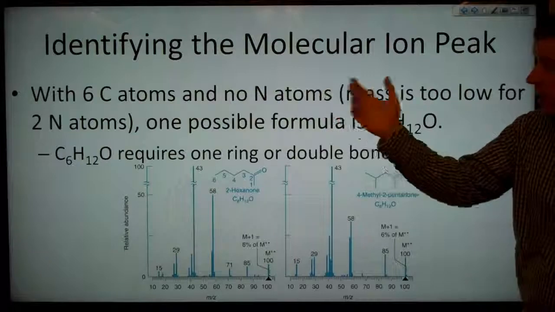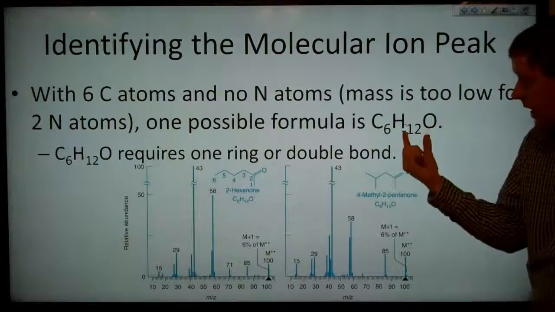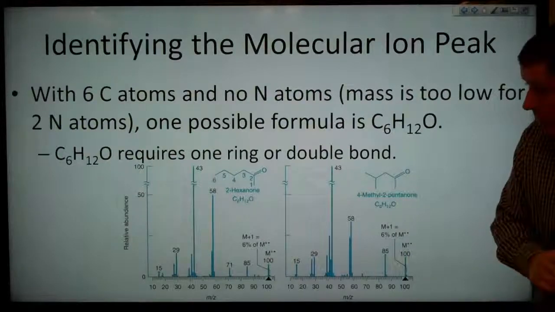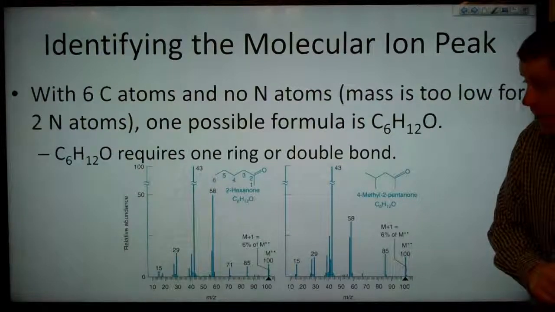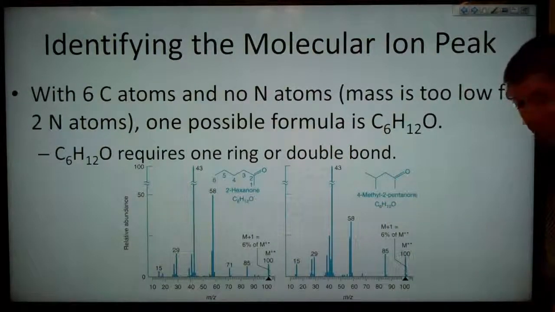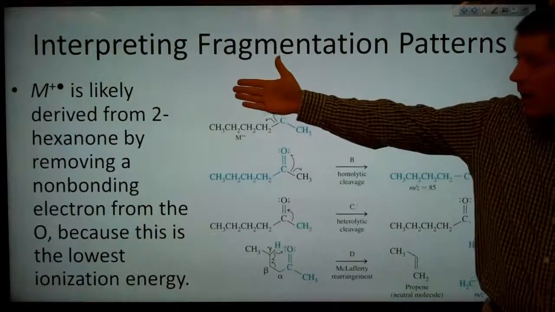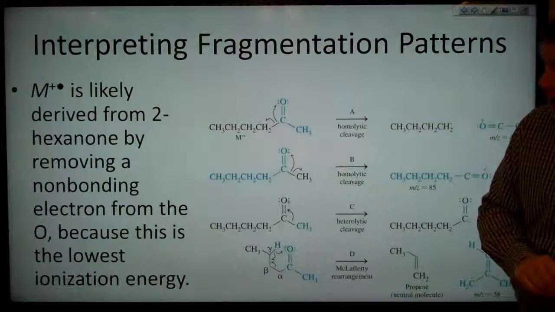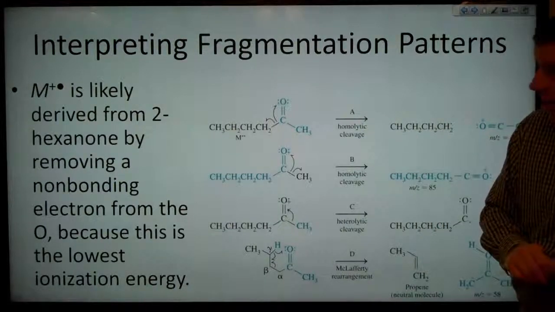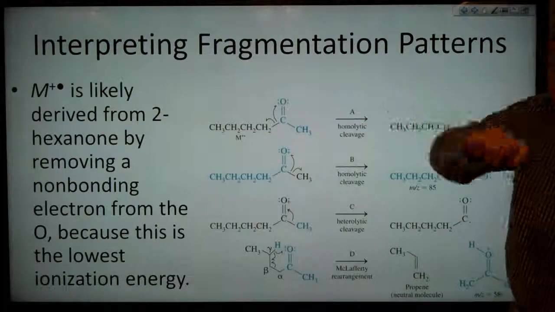With 6 carbon atoms and no nitrogen atoms, because the mass is too low for 2, one possible formula is C6H12O. And C6H12O requires 1 ring or double bond, and you can see here that in 2-hexanone we have 1 double bond. In the 4-methyl-2-pentanone we also have a double bond. So let's examine how the 2-hexanone can fragment. Our molecular ion is likely to be derived from 2-hexanone by removing a non-bonding electron from the oxygen, because this is going to be the lowest ionization energy. So you can see in each of these cases we've got an electron missing from our oxygen here.